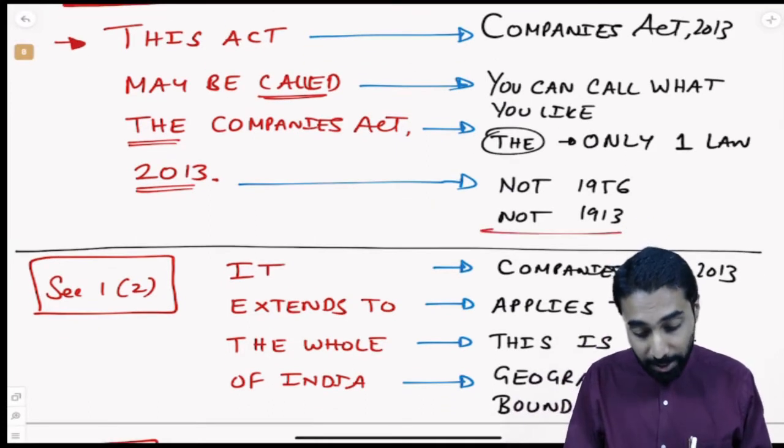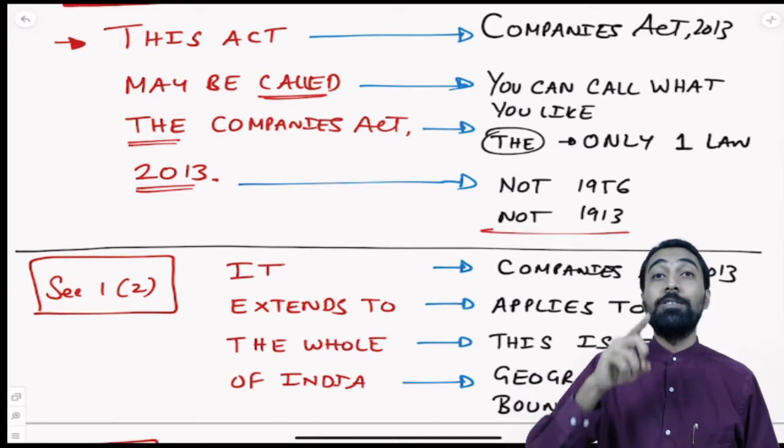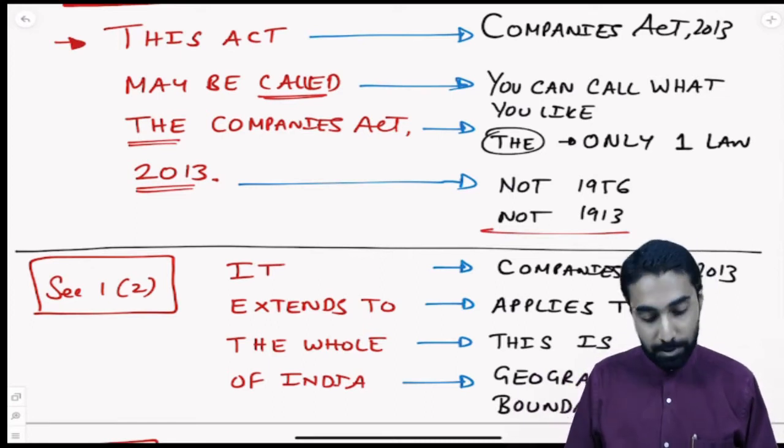So not 1956, not 1913, but the Companies Act of 2013. That is what it means. So what did we understand in section 1, subsection 1? We understood that this act is the Companies Act of 2013, and this is the first ever provision.